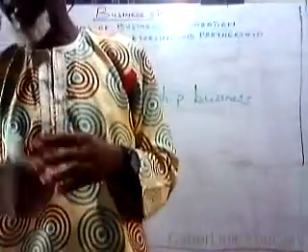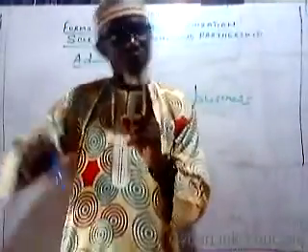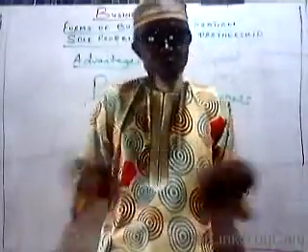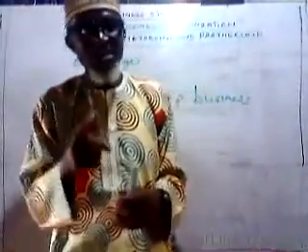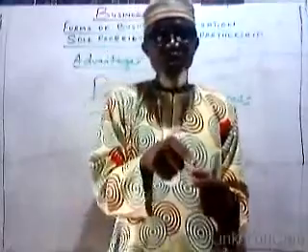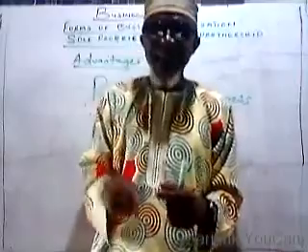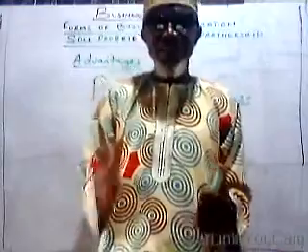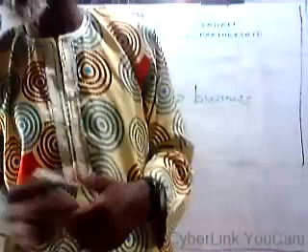The 7th point here is that a partner's exit may not affect the business. If a partner out of those partners decided to quit that business, the business will continue. It may continue. Let me put it as "may", because if the largest shareholder withdraws or quits at that point in time, it may collapse. But if an ordinary partner just decided that he's quitting, the business is likely to continue.